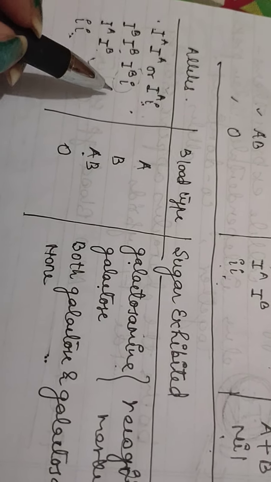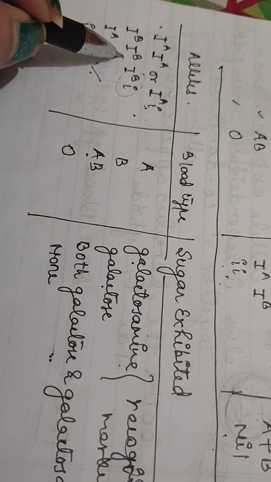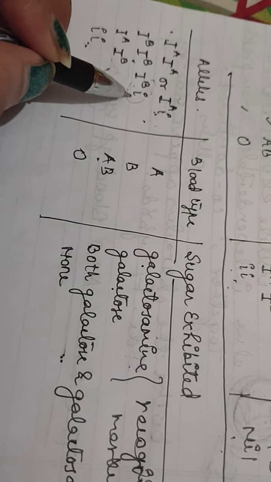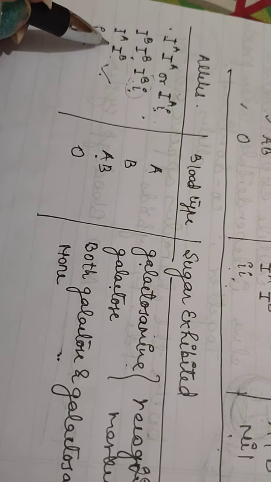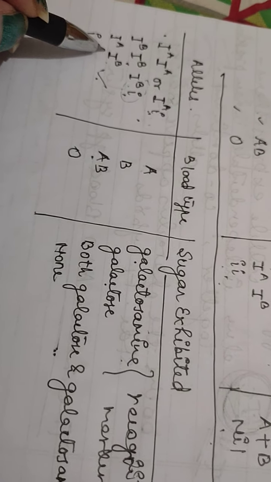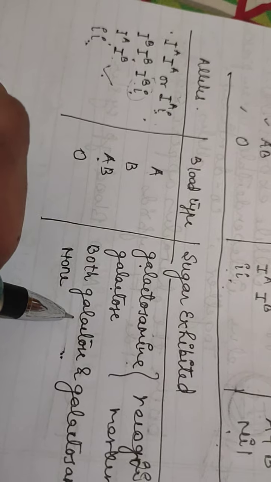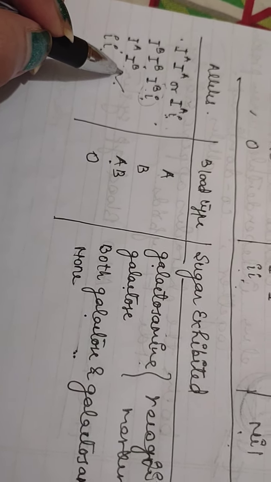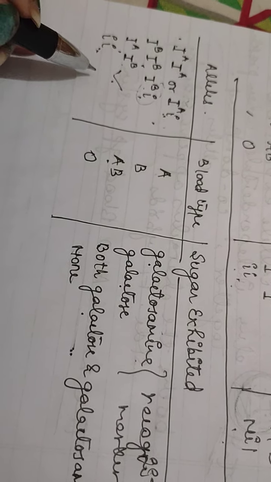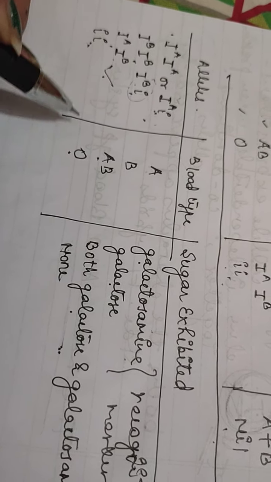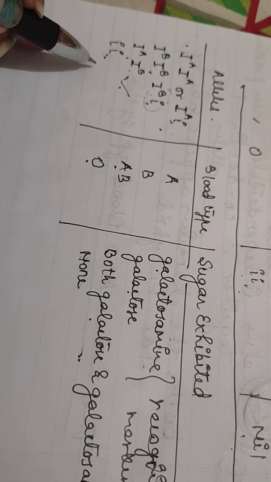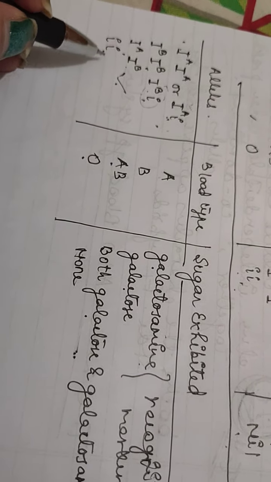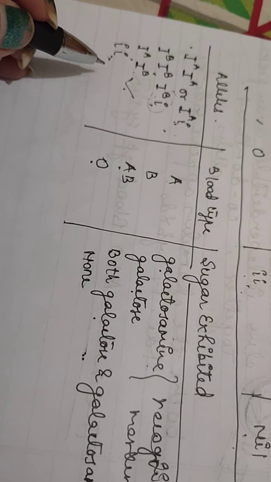Type B individuals add only galactose. They are either IB homozygotes or IBi heterozygotes. Type AB individuals add both sugars and are IAIB heterozygotes, and type O individuals add neither sugar and are ii homozygotes.